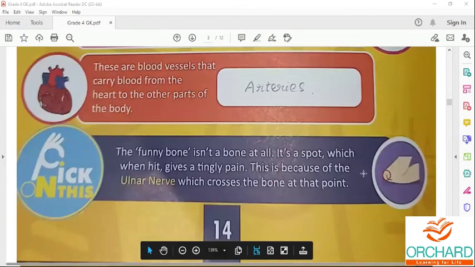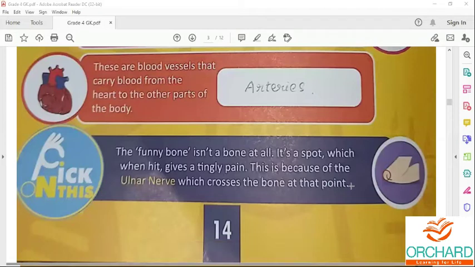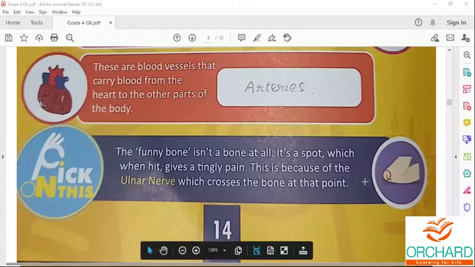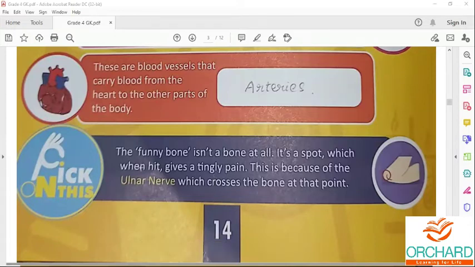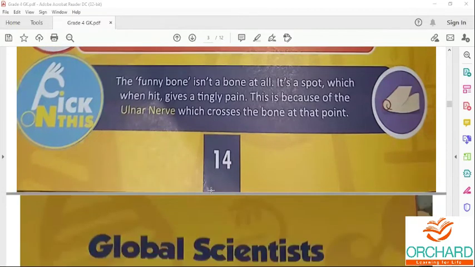This is the funny bone. It is not a bone. It gets its nickname because of the funny feeling you get after you hit it. It runs inside of your elbow bone. This is because of the ulnar nerve which crosses the bone at that point.